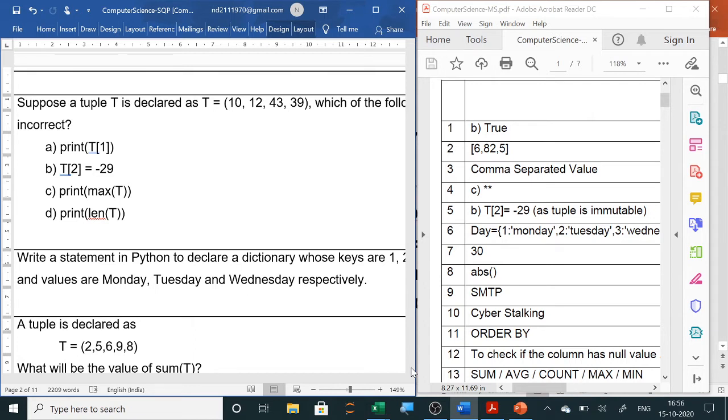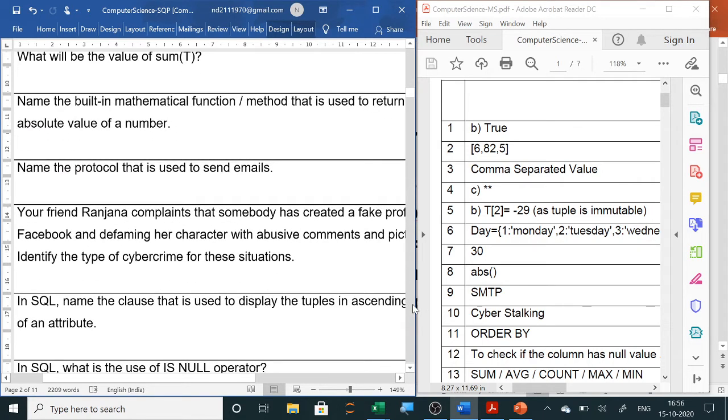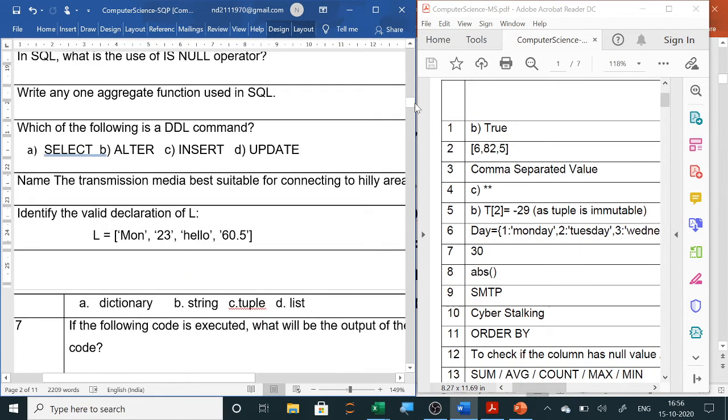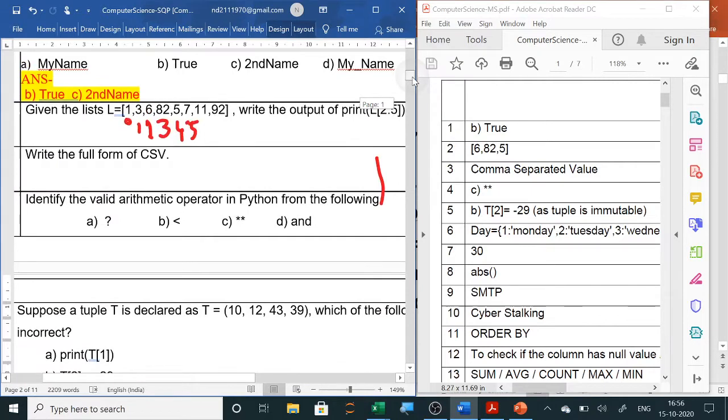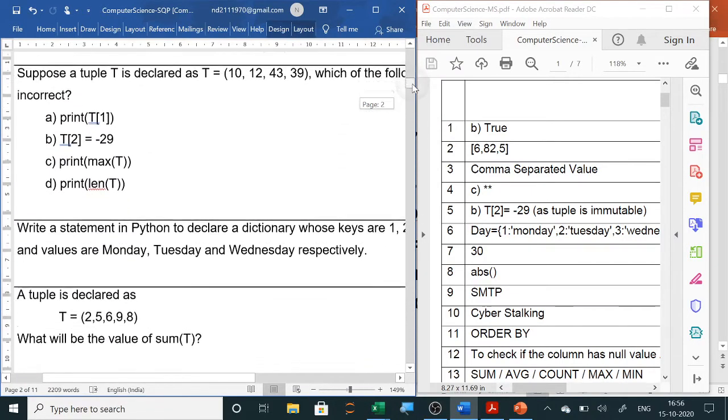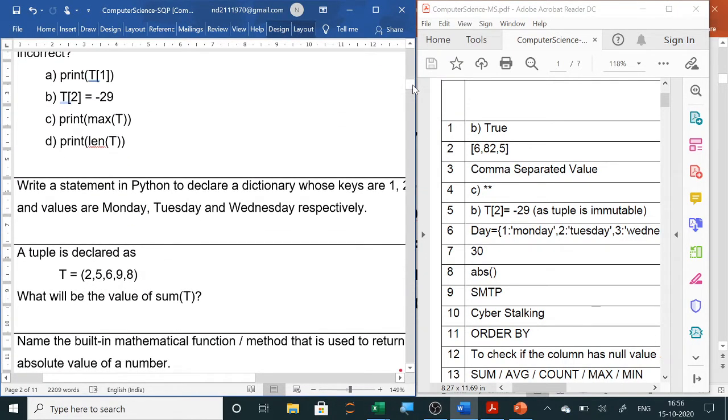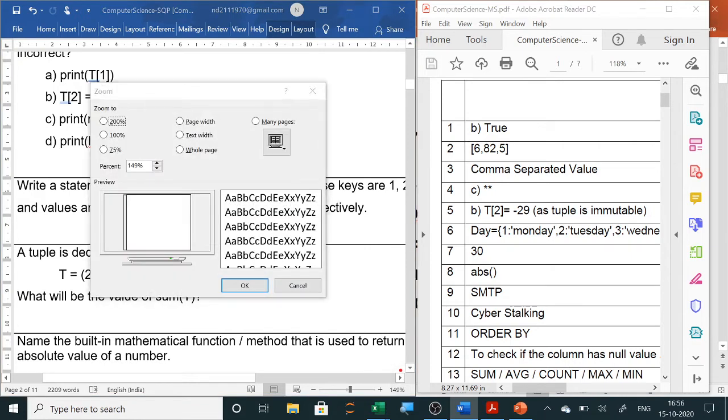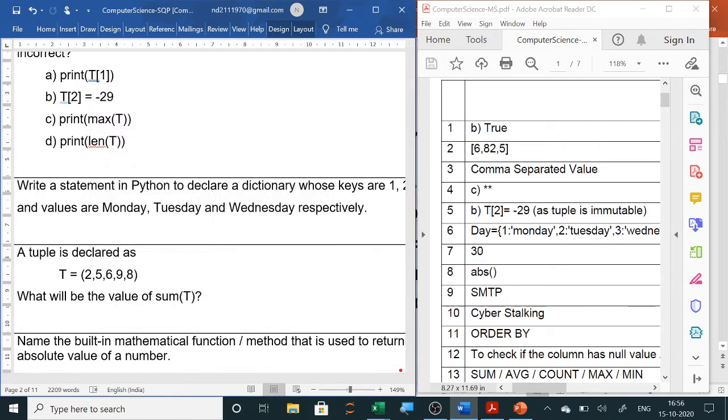Now next is, write a statement in Python to declare a dictionary whose keys are, now here you can see the dictionary. Now in this dictionary you can see the keys are 1 to 3 and values are Monday, Tuesday, Wednesday.